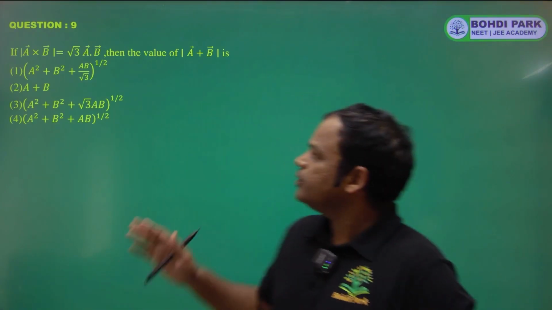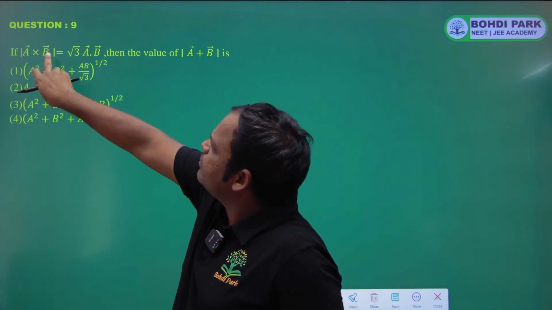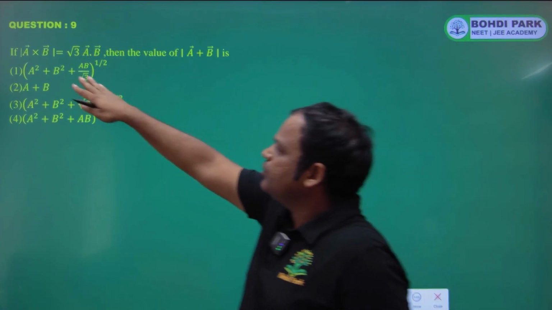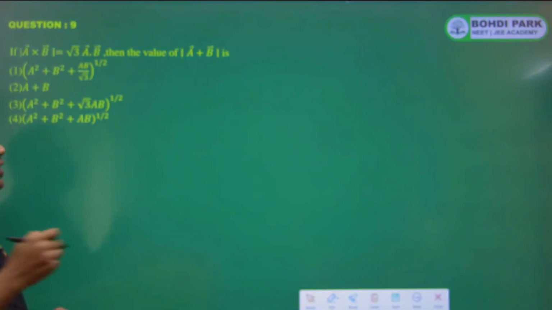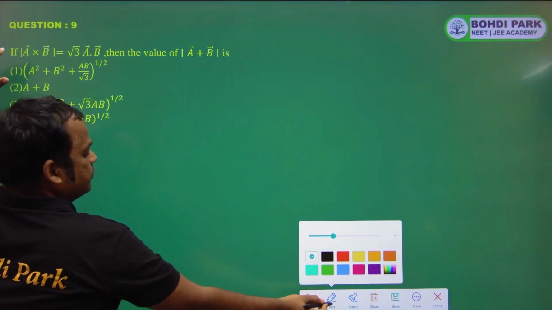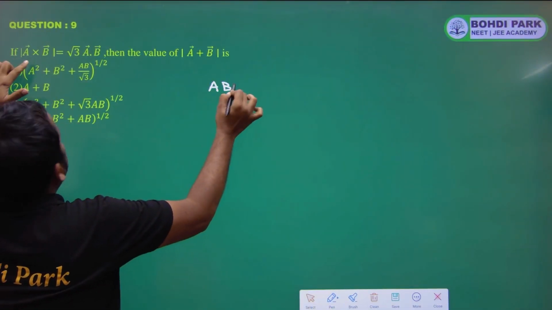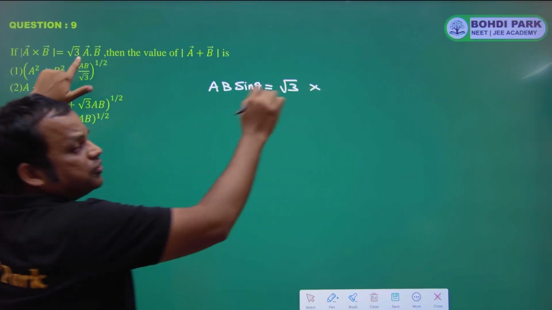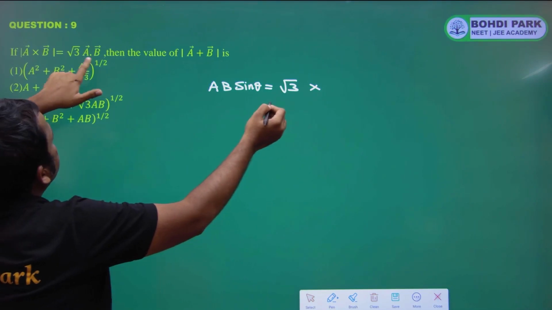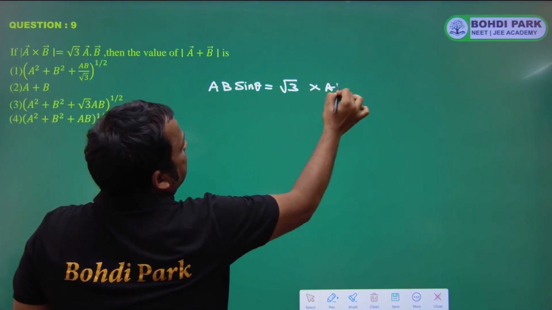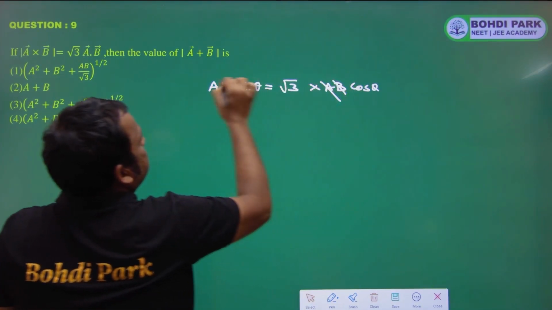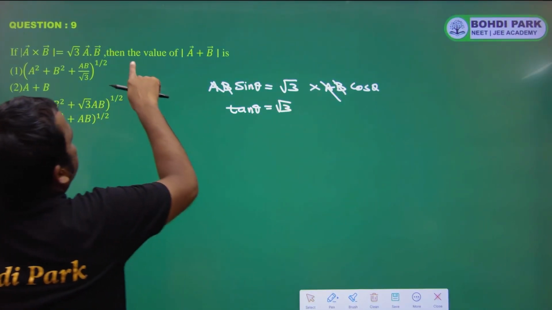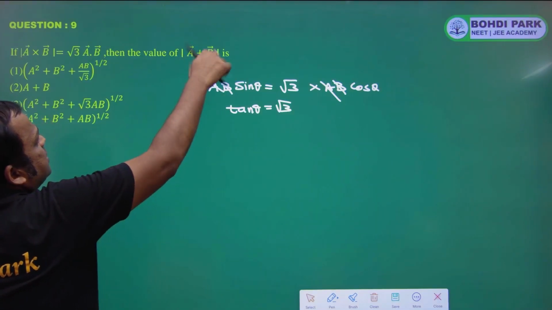In the ninth question, we have been given that the magnitude of a vector cross b vector is equal to root 3 times the magnitude of a dot b. So we know that the magnitude of a cross b is AB sin theta, and this is root 3 times, according to the question, a dot b, which is AB cos theta. So AB cancel, so tan theta is equal to root 3. Now we have to find the magnitude of a vector plus b vector.